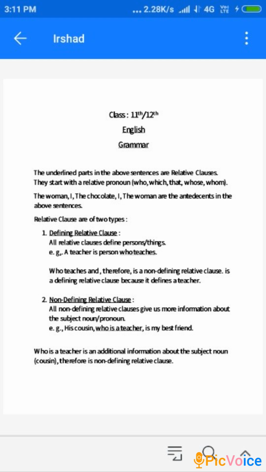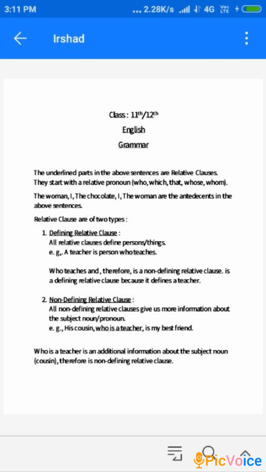After this we have two types of relative clauses. One is a defining relative clause and another is non-defining. Defining means the relative clause that defines the antecedent. For example, a teacher is a person who teaches. Who teaches is the relative clause which defines a teacher. A teacher is grammatically an antecedent.